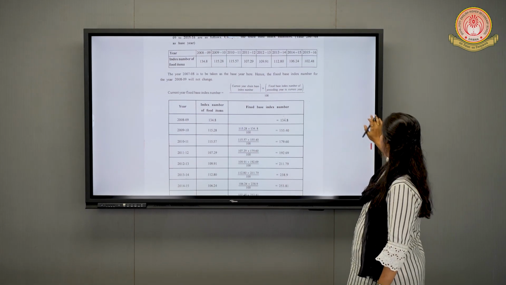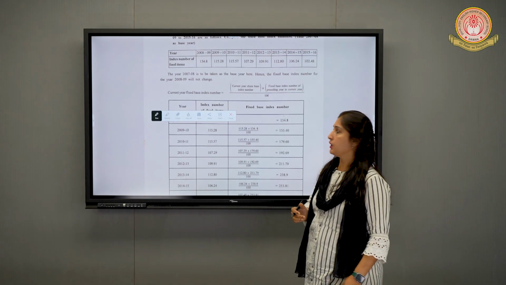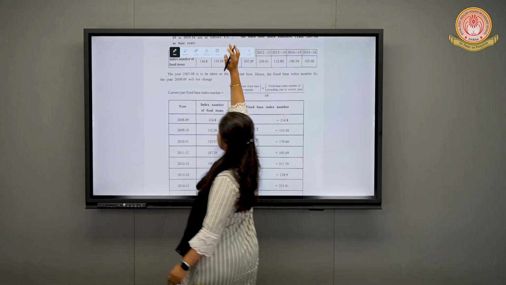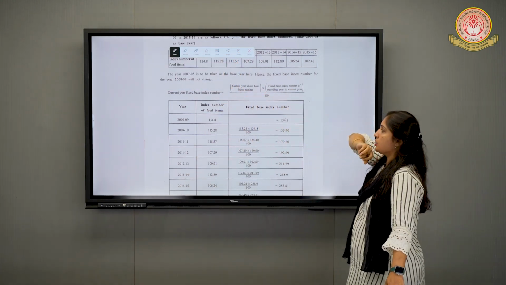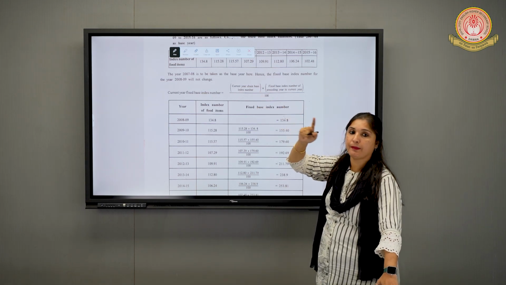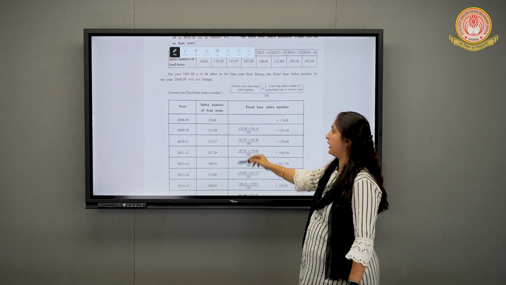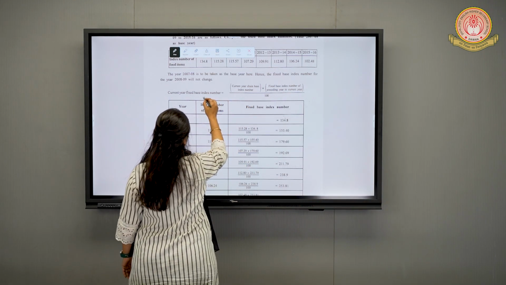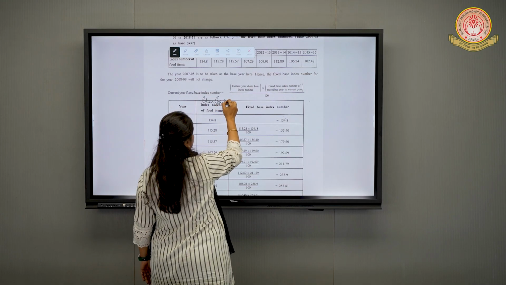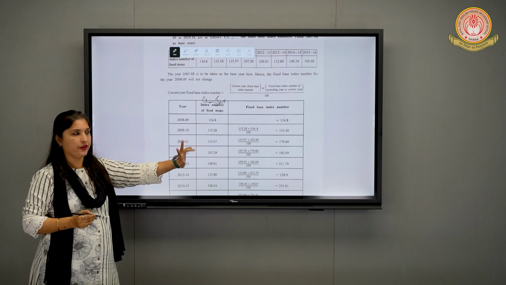You have to convert chain into fixed. So what is the formula? Chain base of the current year. All this data is of chain base, and you are converting into fixed base.